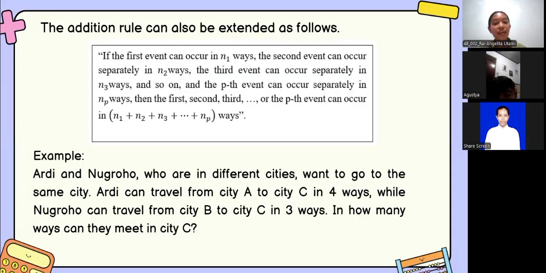Moving on, the addition rule can also be extended if we have more than two events.